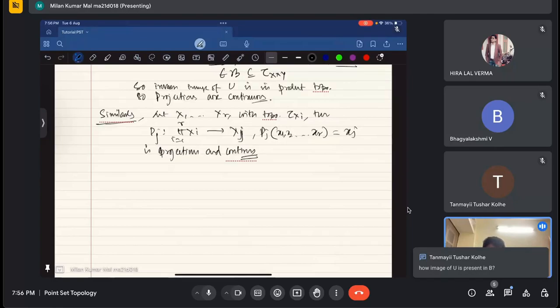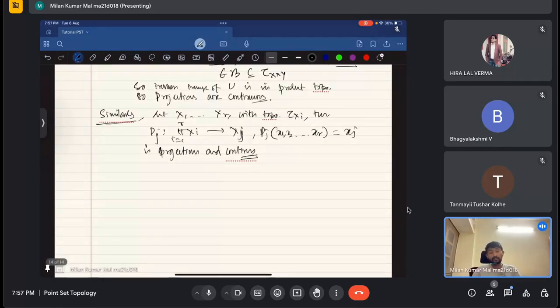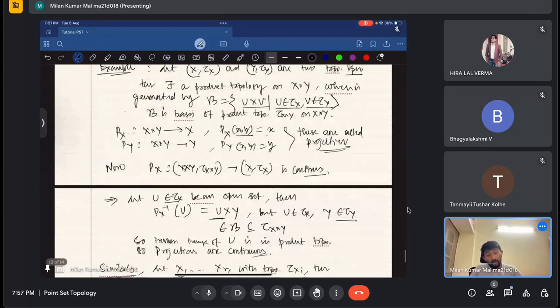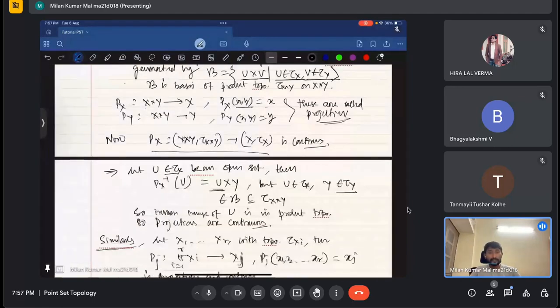Yeah, how the image of U is present in B. Okay, that is good. If they are clear, what is the set B? If you look at the set B, it is U cross V, where U is coming from the topology of X and V is coming from the topology of Y. Now, what do I need to prove? To prove that p_X is continuous, the inverse image of every open set in X is again an open set in the product topology.